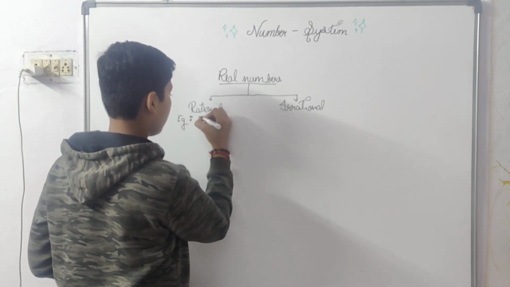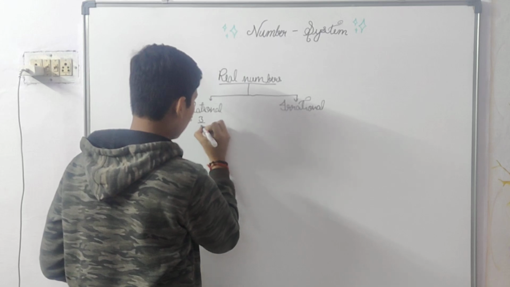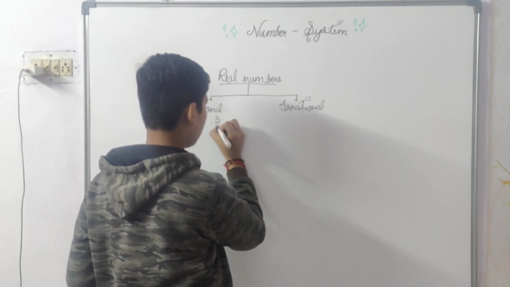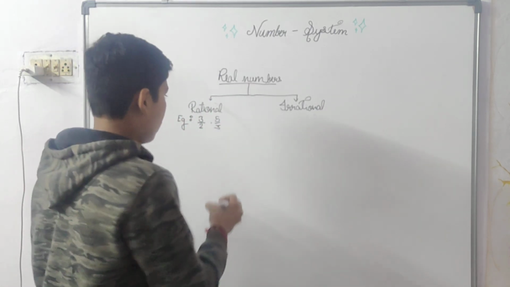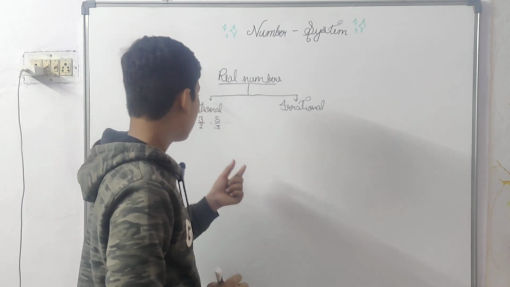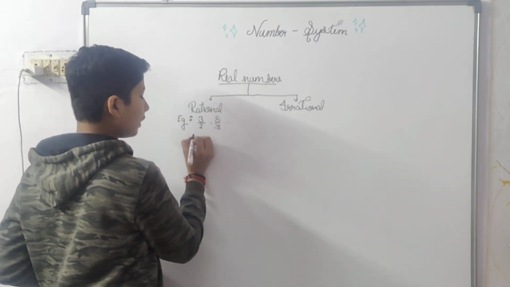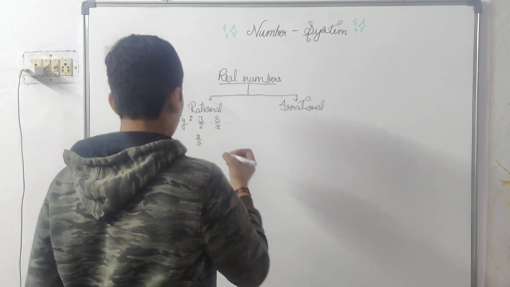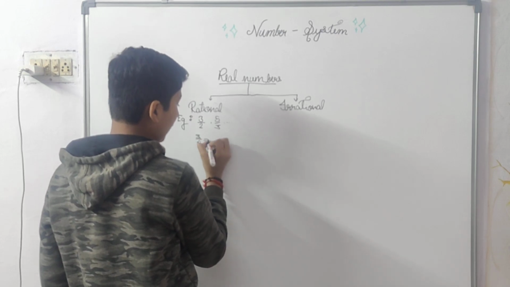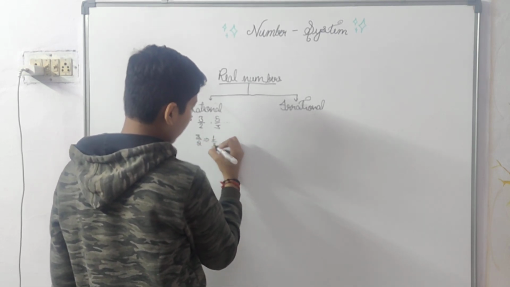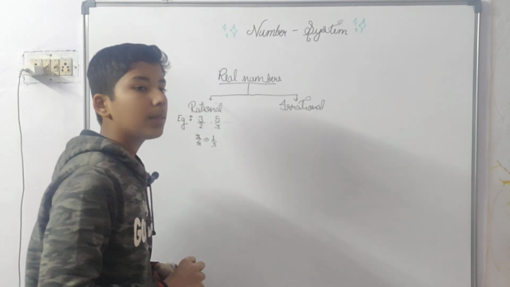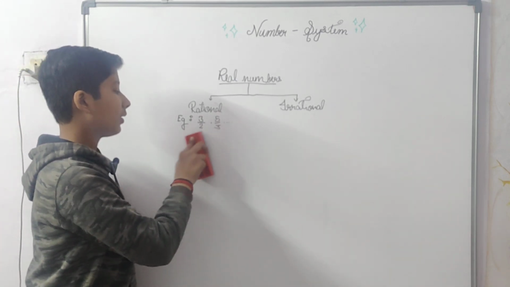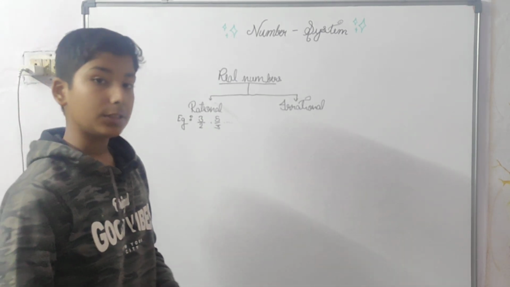Example of rational numbers: 3 by 2, 5 by 3, etc. Okay, but can I say that 3 by 9 is a rational number? No, because it can be simplified. It can be written as 1 by 3. So 3 by 9 is not a rational number because it can be further simplified. The numbers which can be simplified are not known as rational numbers.